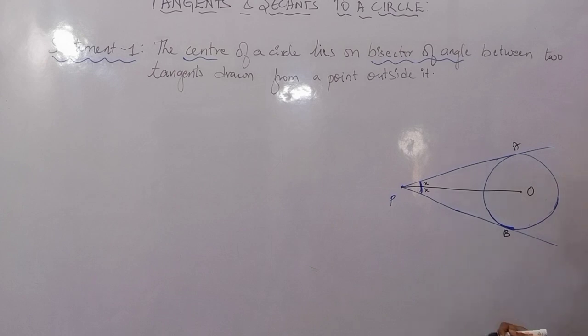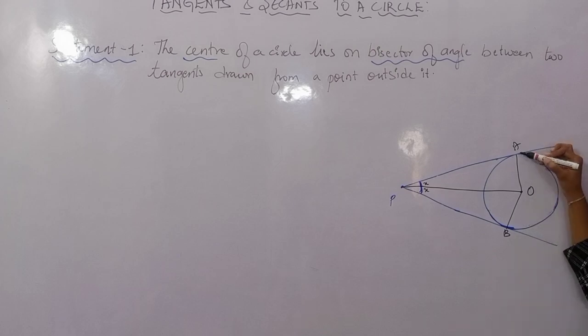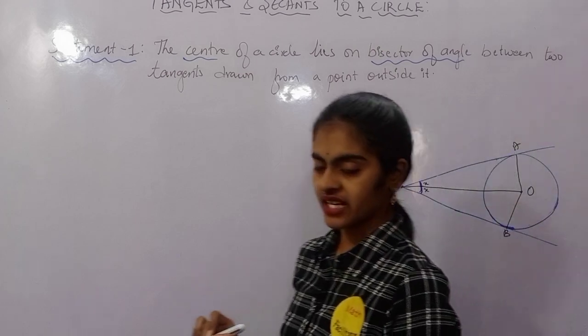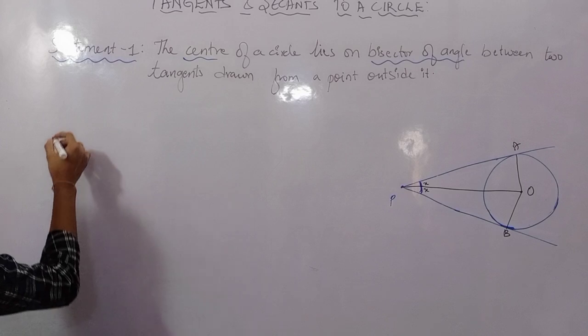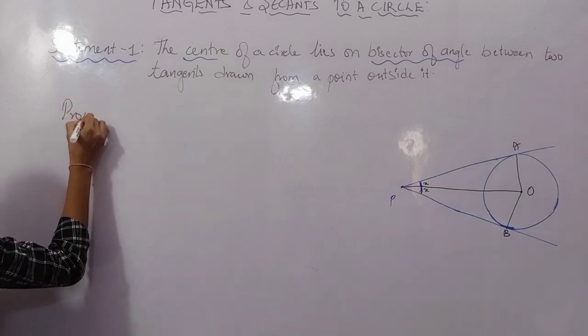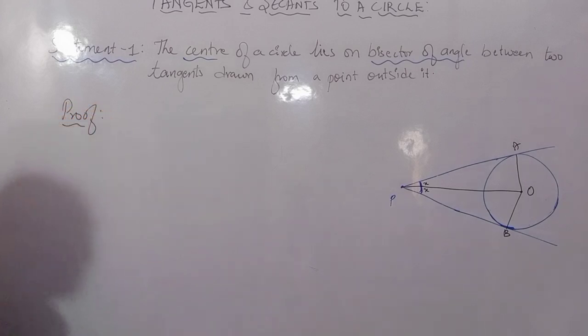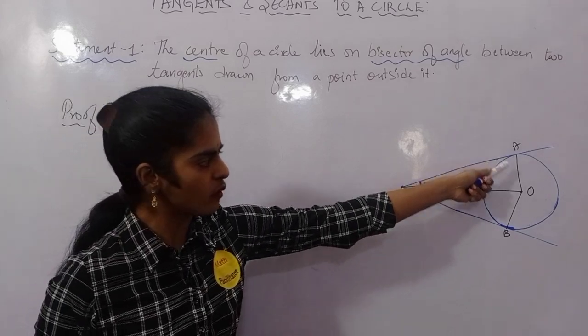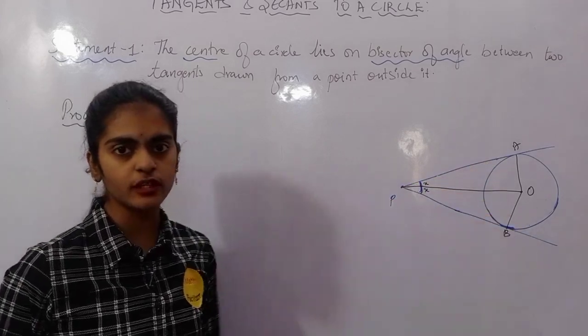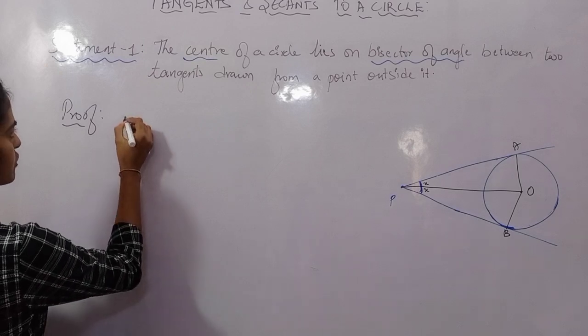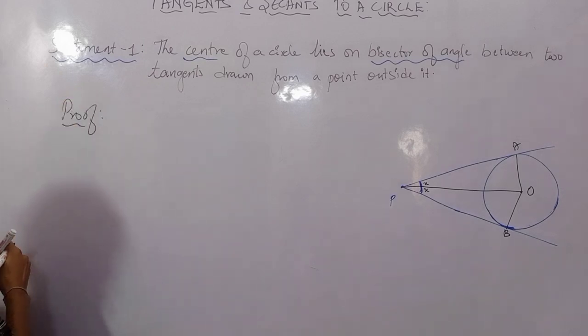So I have to show that this center lies on the angle bisector, which means I have to show PO is the angle bisector. For this, again I am joining the radii OA and OB. So just see the proof. How can we prove this? By joining OA, OB and P to O. What do you have to prove?